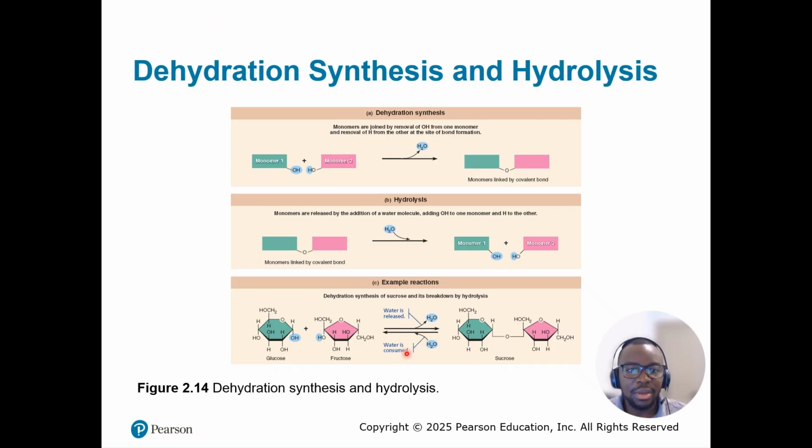Figure C here illustrates the formation of sucrose by dehydration synthesis and its breakdown by hydrolysis. The monosaccharide glucose is joined to another monosaccharide, fructose, by dehydration synthesis, and water is released in the process. This reaction produces sucrose, a disaccharide, and water. Then hydrolysis adds a water molecule to each bond, breaking the bond and releasing the monosaccharides, glucose and fructose.